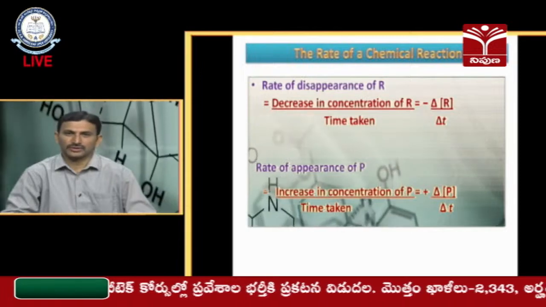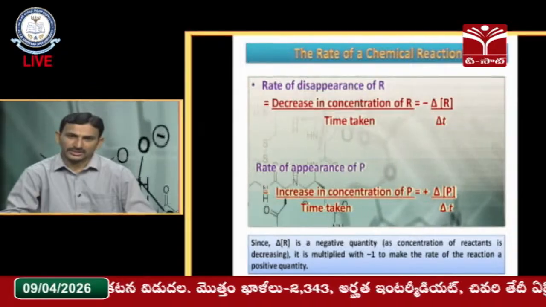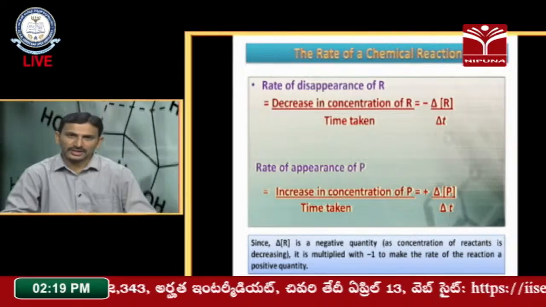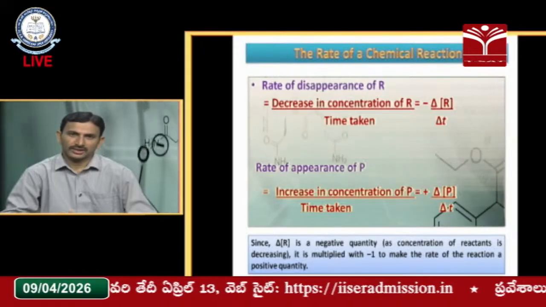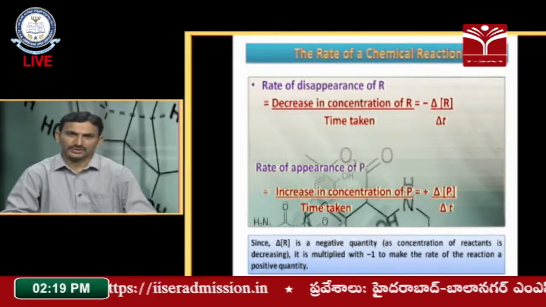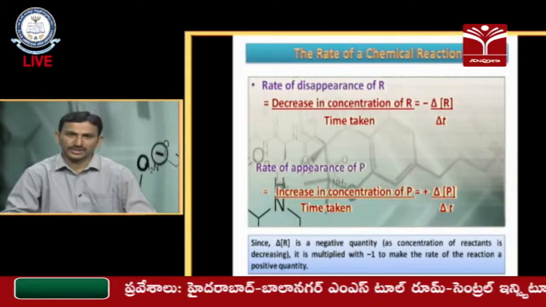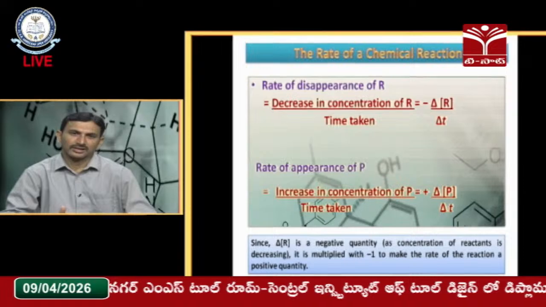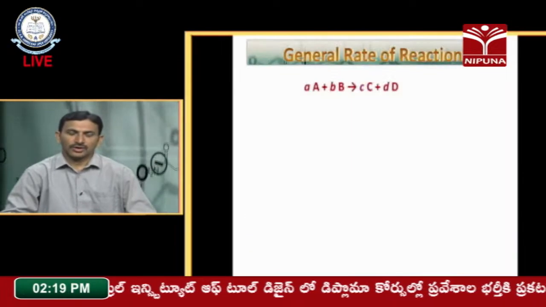So the expression can be denoted by delta P in square brackets by delta T. Delta indicates the difference of the concentration of the product at certain time intervals, and delta T is the time interval, like T2 minus T1. That is the difference of the time taken for the decrease or the increase of the reactants or the products of this chemical reaction.